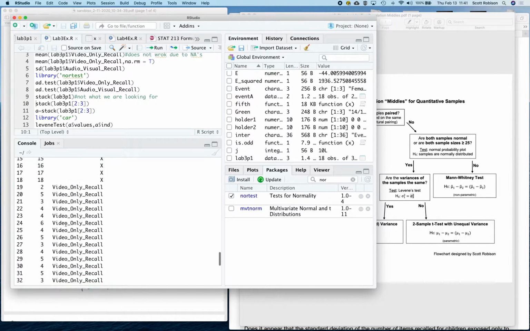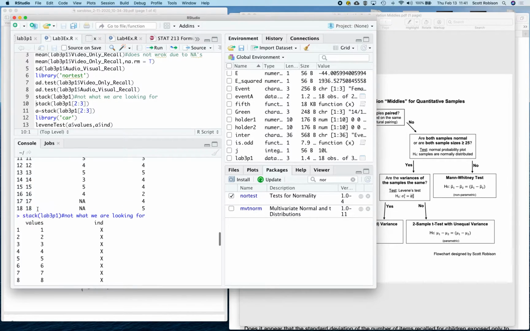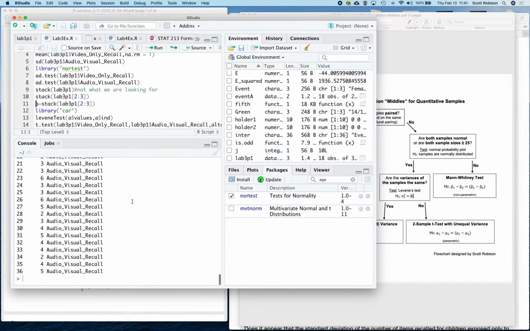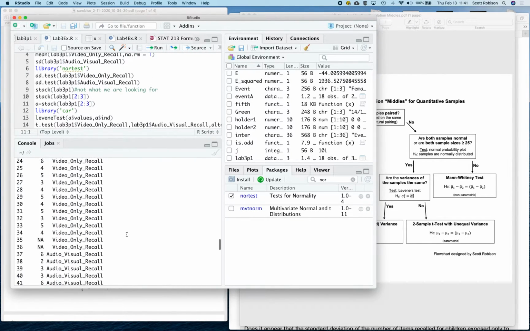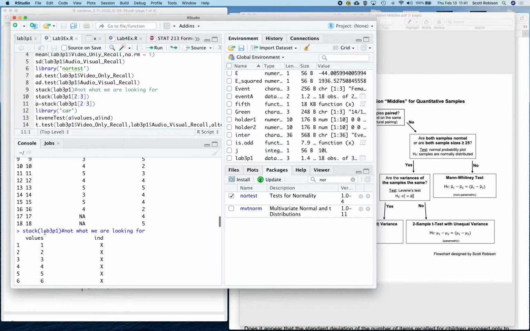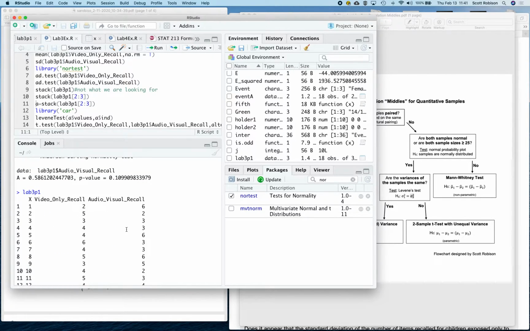So that's not quite what we're looking for because we really didn't care about having this first column that was just the numbers 1 through 18. So here, if instead I use the command stack, but then I say on columns 2 through 3, you'll see I miss out on having these numbers 1 through 18, and I go right to stacking only the second and the third column here.